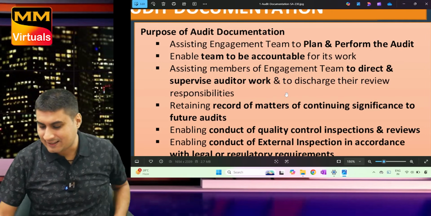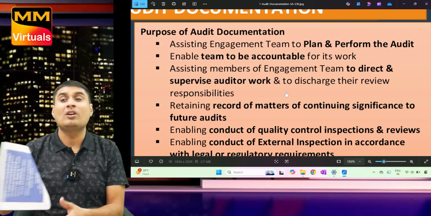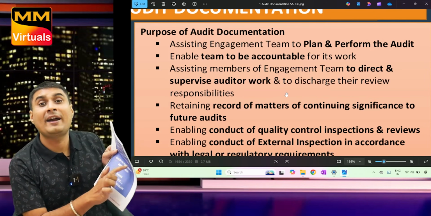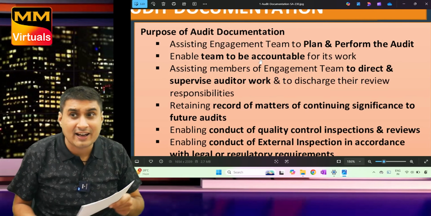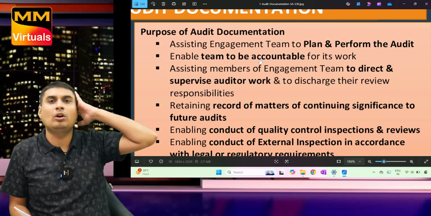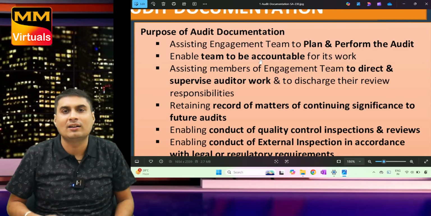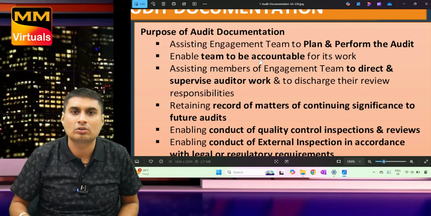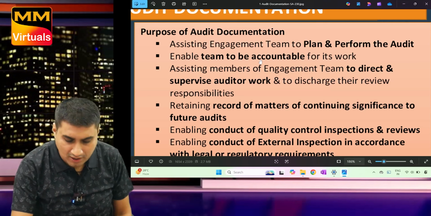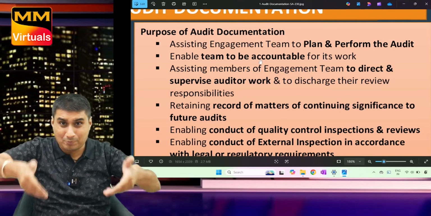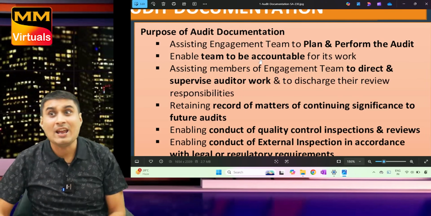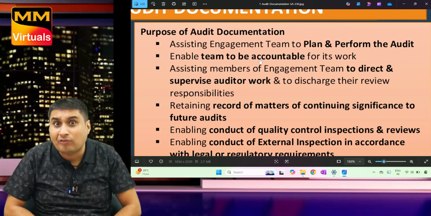Let us take an example. As soon as I write anything, I also told you I write prepared by Mrugesh Madlani. So I am accountable. Tomorrow, if any mistake is done, directly the manager will call me. Hello, what is this? Sir, I have not done. Name you have written. Sorry, sorry, sir. So, it helps the team member to plan and perform the audit because of the audit program. Second, enable team members to be accountable for the work.